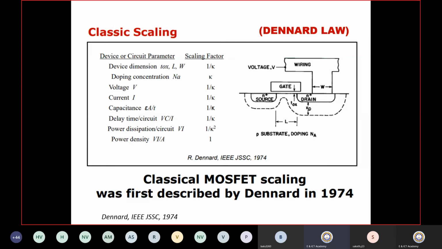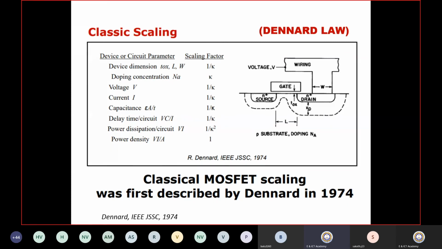If you scale these dimensions in the correct order, you get the benefits we discussed in the earlier slides. Especially talking about dimensions, the scaling technology is decided by scaling the length of the transistors.